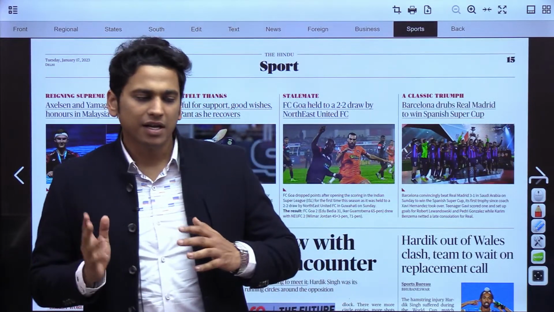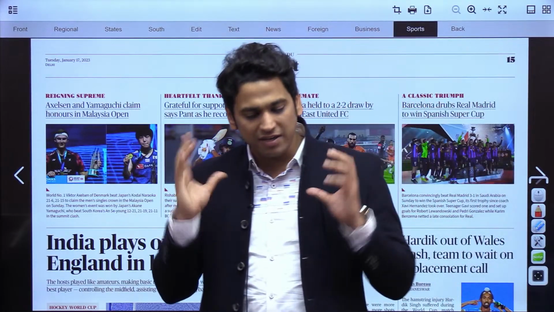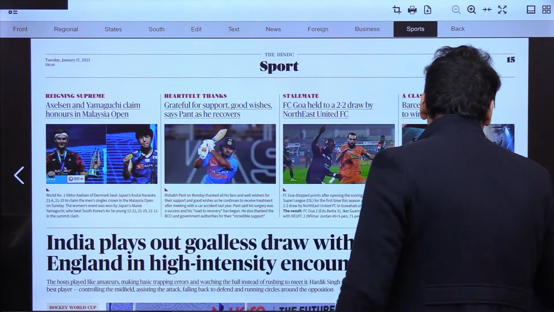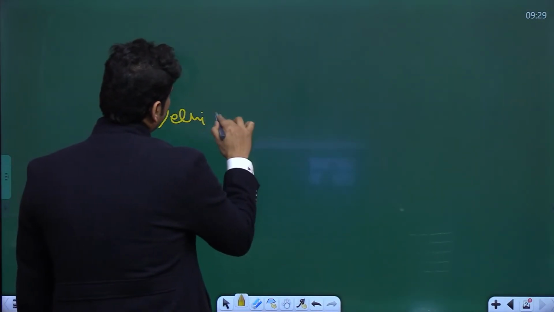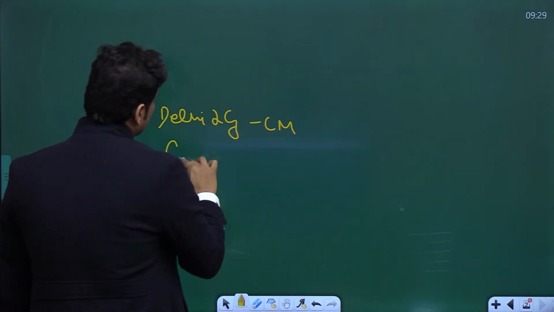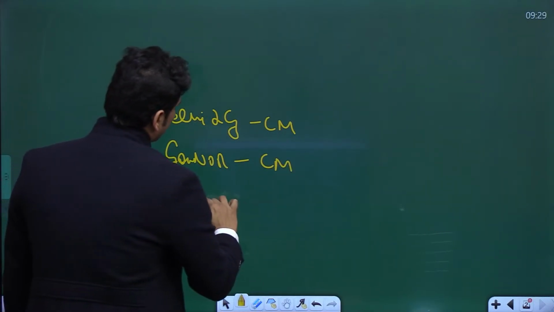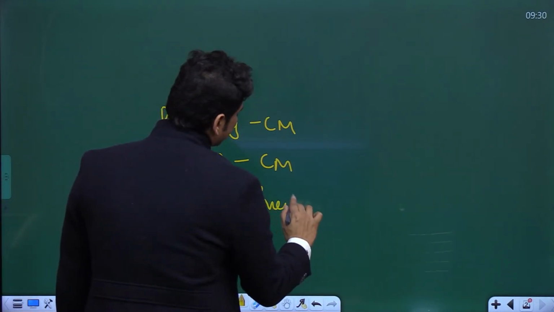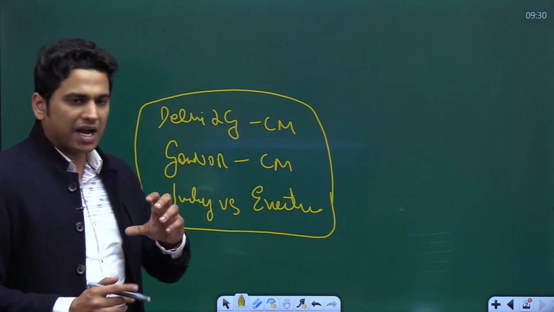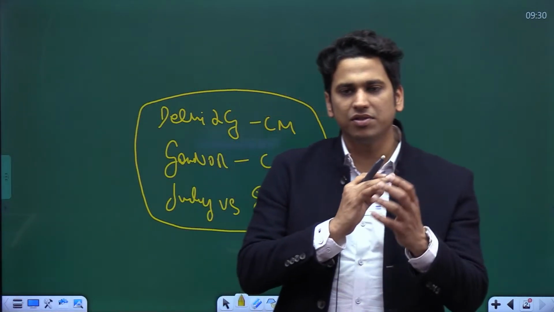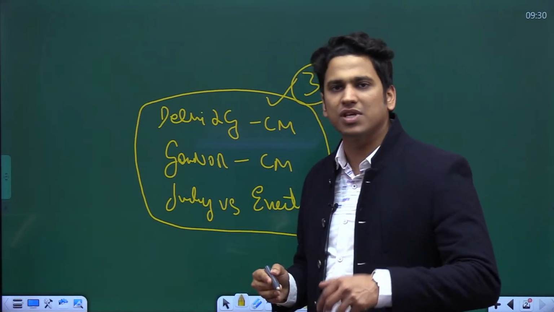One thing you have to understand is that there are certain trends going on in the newspapers, right? This is a very interesting thing. Let's try to sum it up. One issue is related to the Delhi LG and CM. One issue is the Governor of Tamil Nadu versus the CM of Tamil Nadu. One is between the judiciary and the executive. These are the trends that come up regularly in the newspapers, and you need to be aware of these situations so that you are able to build your analysis on these topics. These are the three major things on which our editorials and news are focusing.